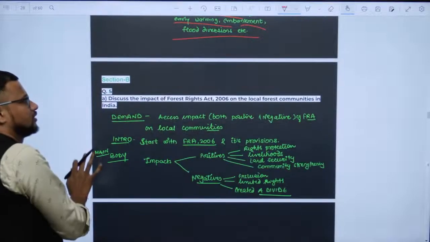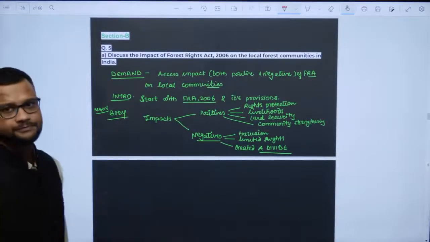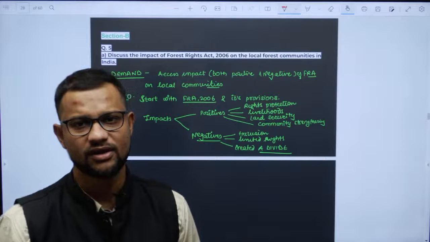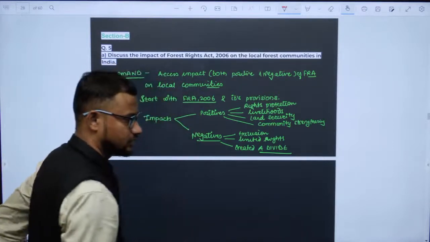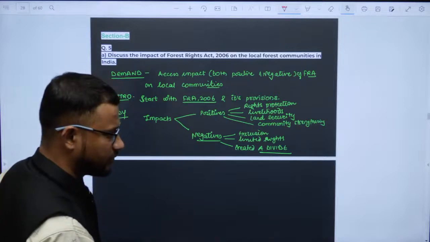Then section B. Section B, now fifth question, mandatory question. All of you have to attempt it, right? All of you attempt it.